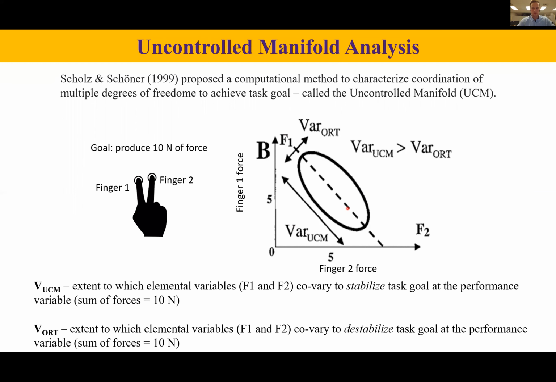However, variability perpendicular to the solution manifold leads to performance deterioration. This is called performance relevant variability, variance orthogonal. Strength of covariation can be defined as the ratio between variance UCM and variance orthogonal. Greater variance UCM leads to stronger synergy.